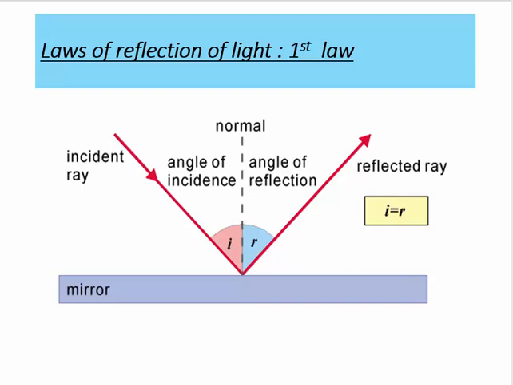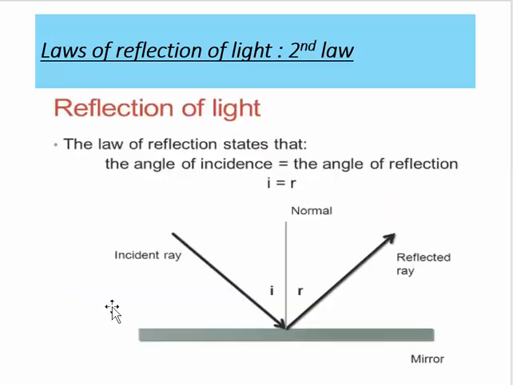So now quickly run through the laws of reflection of light which you also studied in class 9th. The first law of reflection says that the incident ray, the normal and the reflected ray, they lie on the same plane at the same point of contact, which is this point of contact. This is the first law. The second law says that the angle of reflection is equal to the angle of incidence. So the angle at which the incident ray is incident on this plane will be equal to the angle of reflection. This is the second law of reflection. In the law of reflection, both I and R are equal.